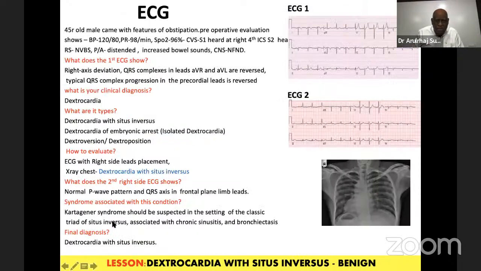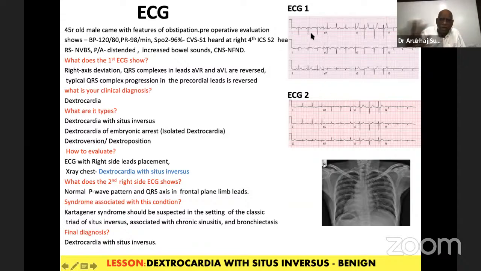It's a very interesting ECG and X-ray. In the X-ray, you will immediately make a diagnosis that the heart apex is on the right side and the gastric bubble is also on the right side. There is a cardiac shift and an entire intestinal shift. There is a situs inversus totalis, not a dextrocardia alone.